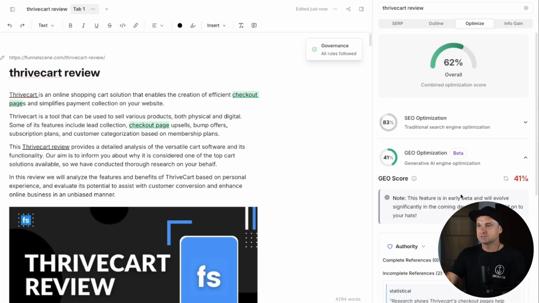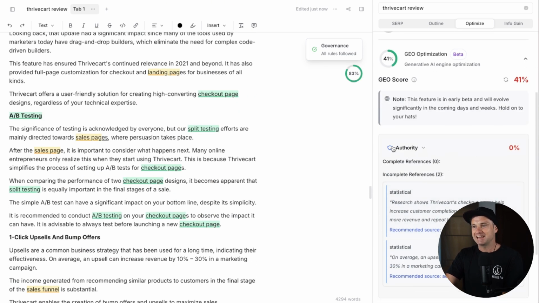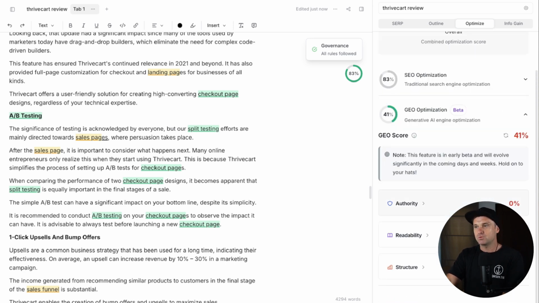So if I click on this little down box, it's going to give us some options to how we can actually improve our article. So first of all, authority, this is saying we should go ahead and actually link to some authoritative references that we've talked about. So this is saying research shows. This is also talking about on average. So if we just link to 2 authoritative and relevant sources to this particular article, this is going to boost authority. Now it's currently sitting at 0. That will actually bring it right up to 100, which will increase the score quite dramatically.